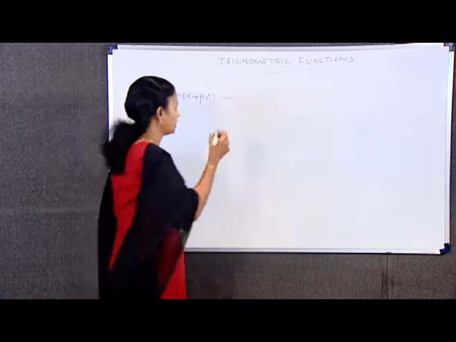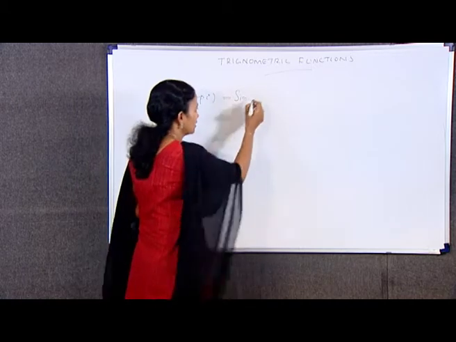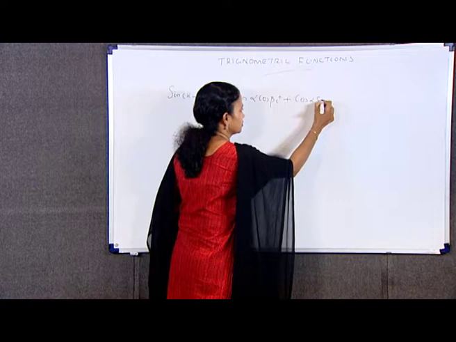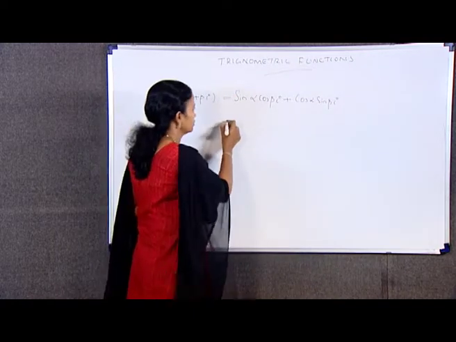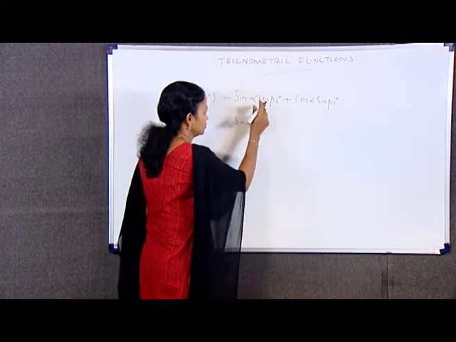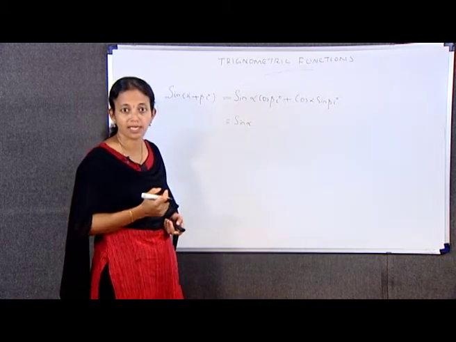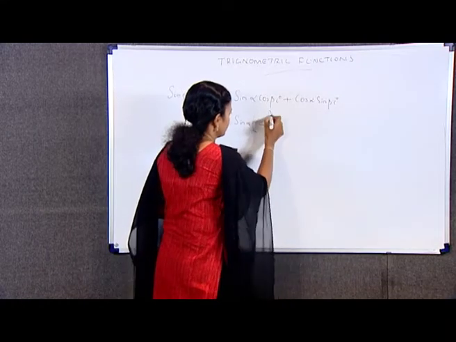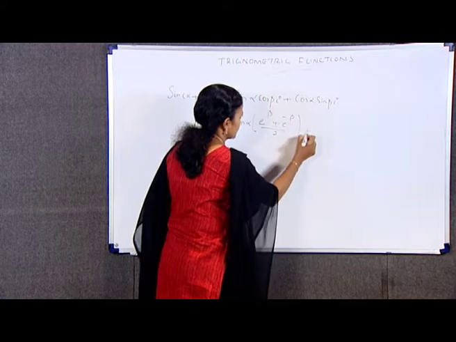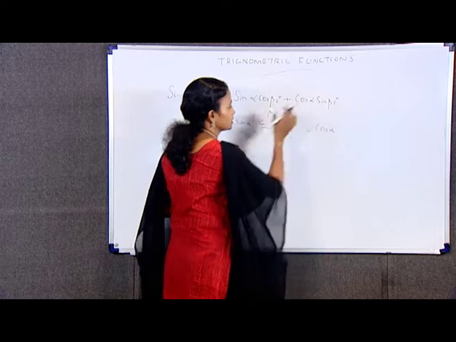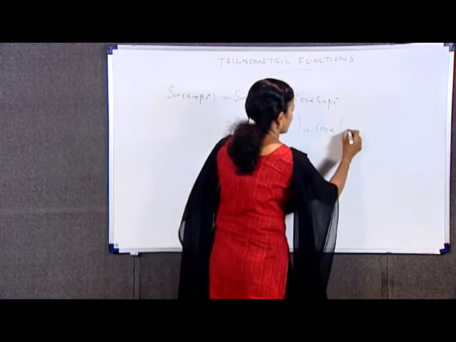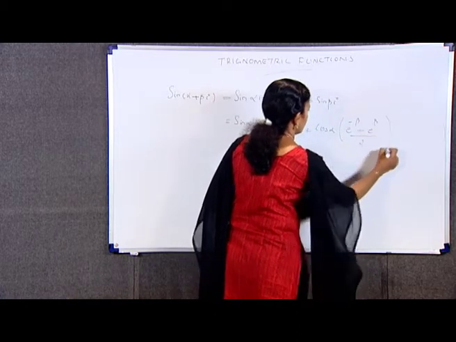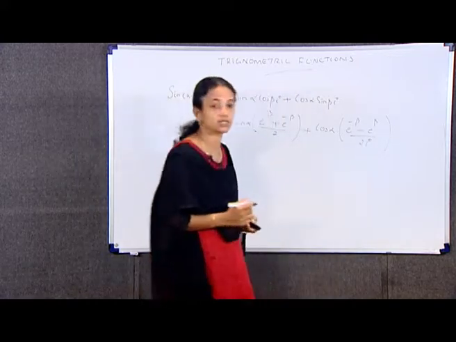This is equal to, expanding in sin a plus b form, sin alpha cos beta i plus cos alpha sin beta i, which is equal to sin alpha into, I am changing this term in terms of exponential term, that is e raised to beta plus e raised to minus beta by 2, plus cos alpha into, of course, I am changing this sin beta i term also as e raised to minus beta minus e raised to beta by 2i. Here in the denominator it is 2i.